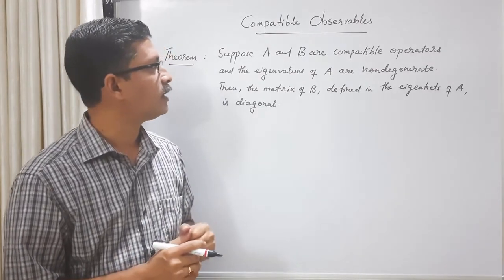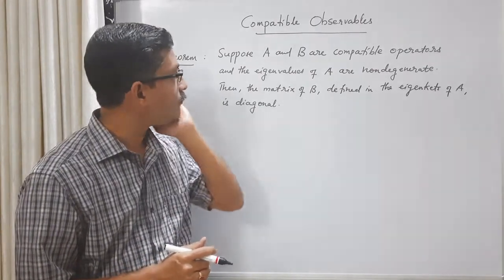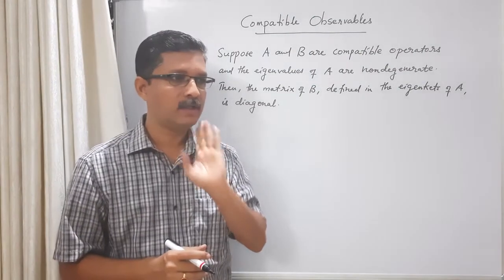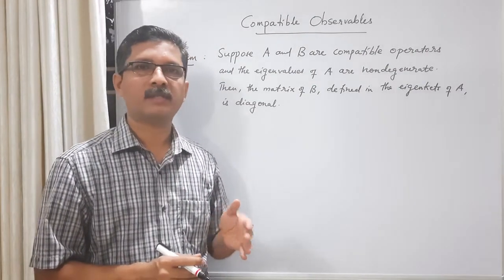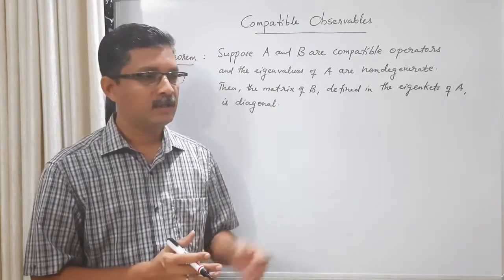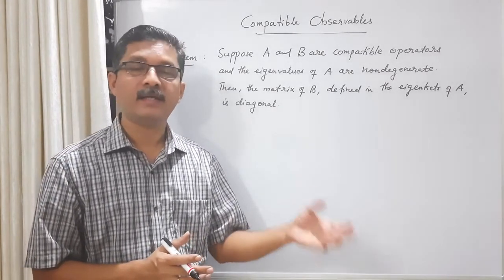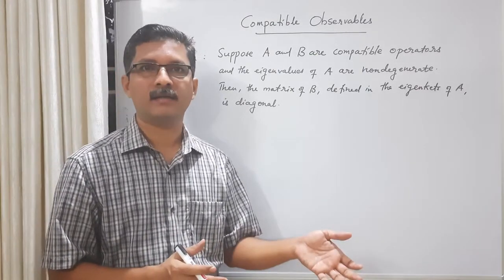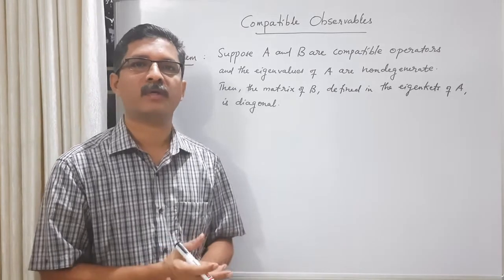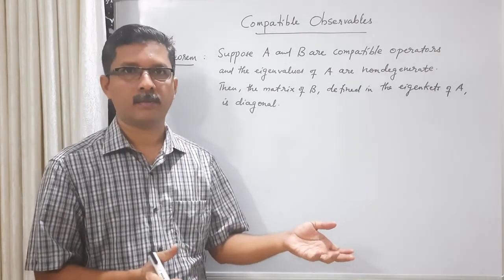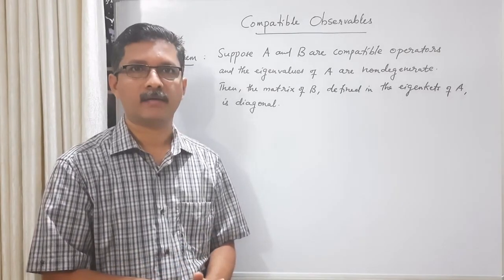And before going to that, let us understand this point. We know that an operator can be expressed as a matrix in terms of a particular basis. If this basis is an eigenbasis, that means if these basis vectors are eigenvectors or eigenkets of this operator, then the matrix of the operator will be diagonal.